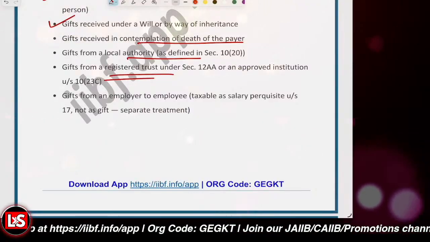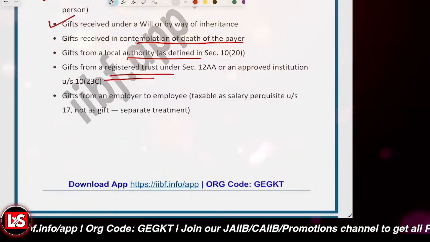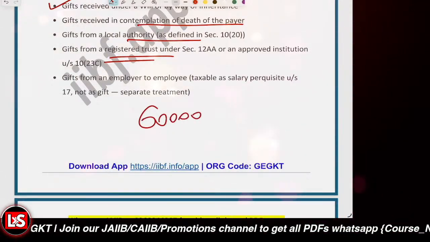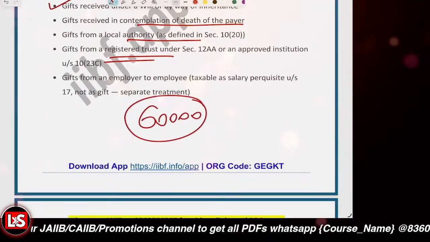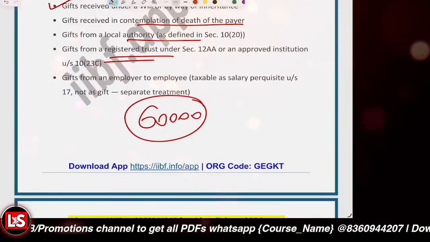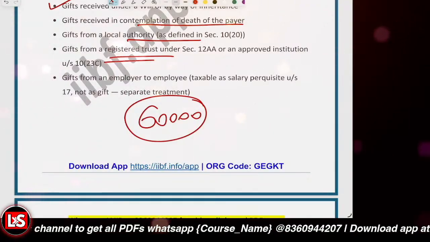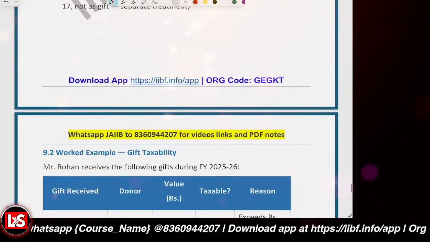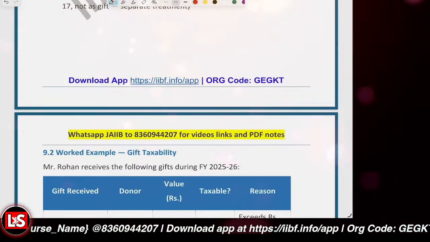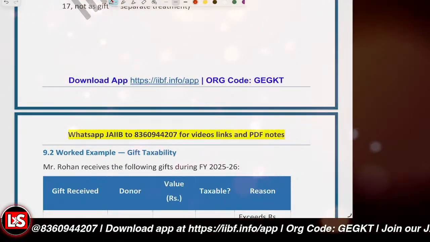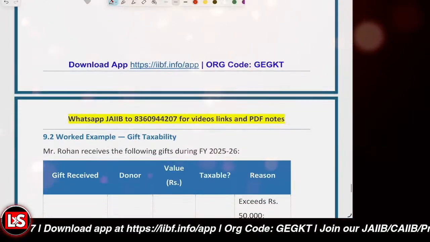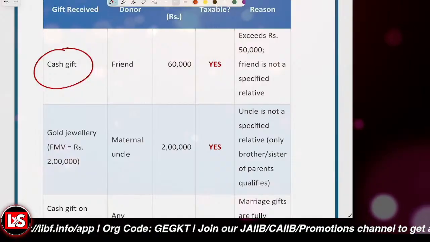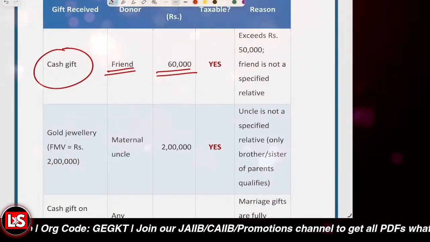So if you received a cash gift of 60,000 rupees from a friend, would it be taxable? Yes, because it exceeded 50,000 rupees, as I told you about the cash gift. It was not related to a marriage function; it was a normal occasion on which you received the money. So if you received a cash gift of 60,000 from a friend, it is taxable.